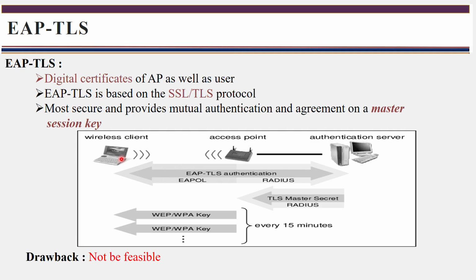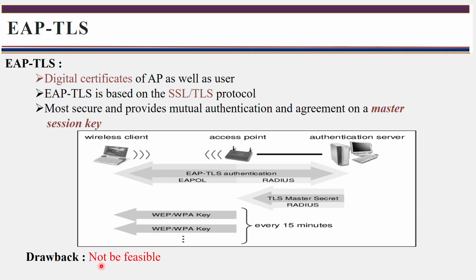First, the wireless client and access point have to authenticate each other. After authentication, the authentication server will generate one master session key, and that master session key has to be used by this client and this access point. Okay, so this is how EAP-TLS works.